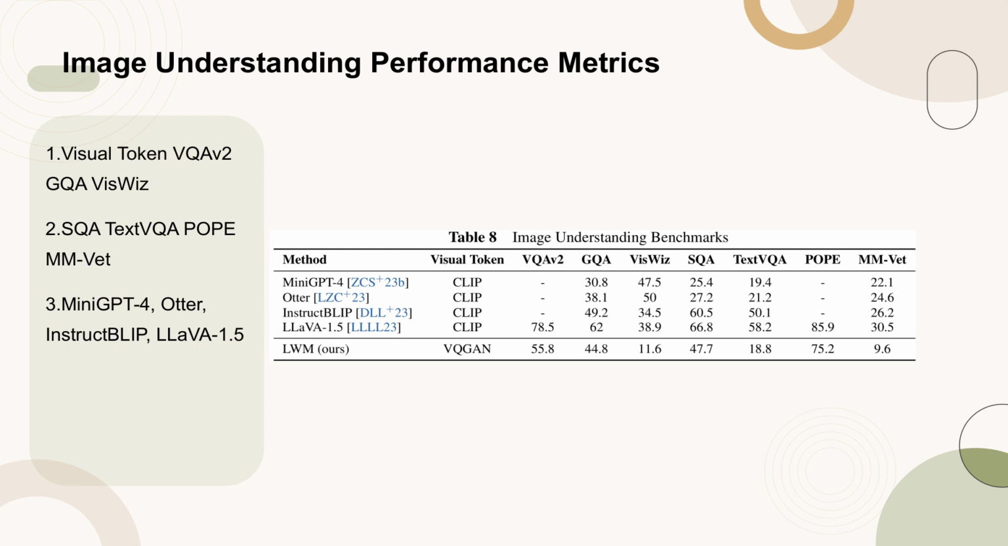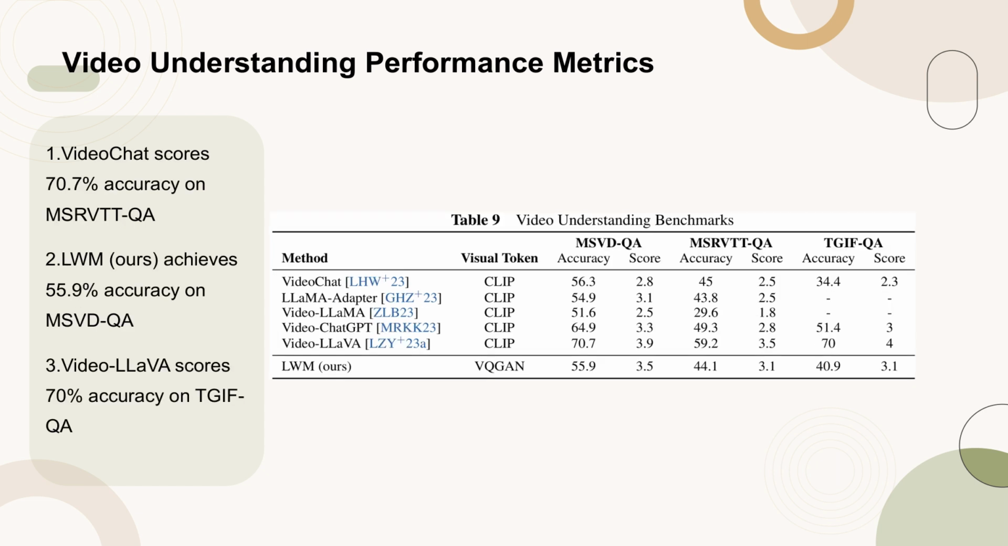VQ-based architectures. Table 9 presents the performance metrics of various methods on video understanding benchmarks. Key highlights include Video-Chat achieving 70.7% accuracy on MSRVTT-QA, LWM scoring 55.9% on MSVD-QA, and Video-LLaVA attaining 70% accuracy on TGIF-QA. These results indicate the effectiveness of different models in video understanding tasks.